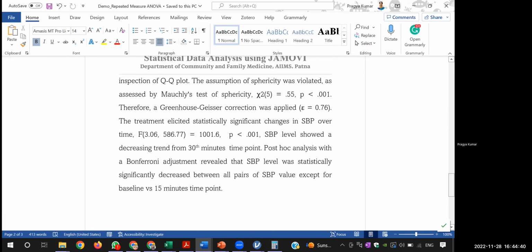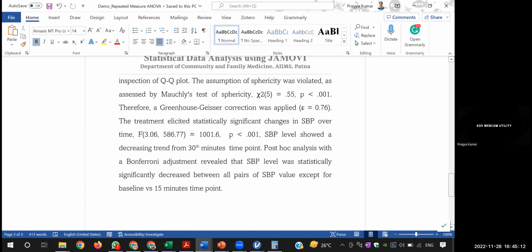The assumption of sphericity was violated as assessed by Mauchly's test of sphericity, with chi-square. It's a chi-square statistic with its degree of freedom. Okay, ma'am. So chi-square of 0.55, p less than 0.001. Therefore, a Greenhouse-Geisser correction was applied. This is a partial eta square. I forgot to tell that. Once you read this, I'll tell that again.